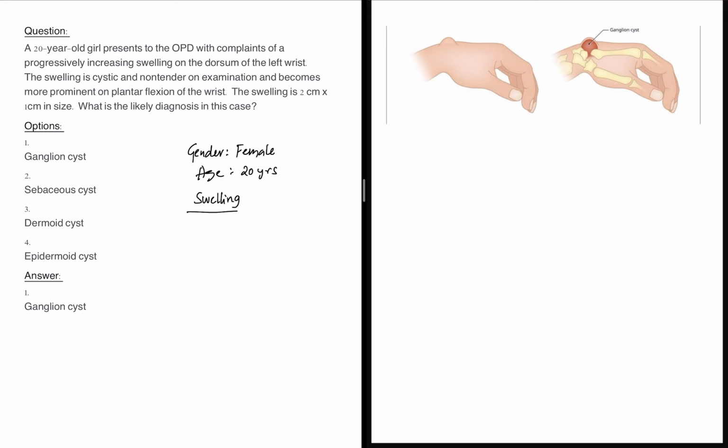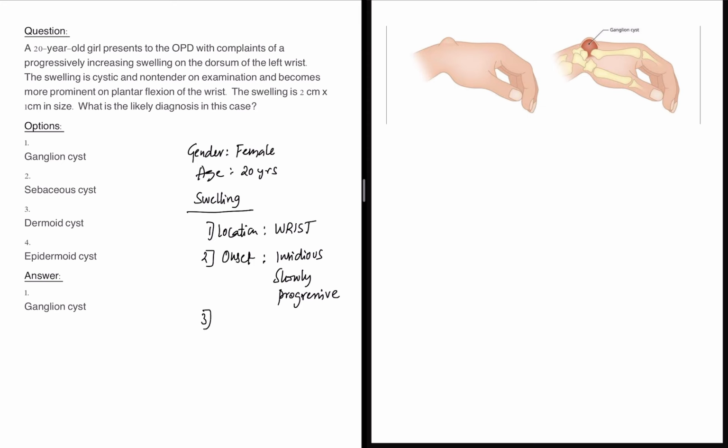Whenever we look at swelling, the first point you look at is location. So where is the swelling present? Swelling is present on the wrist. Next, what is the onset of the swelling? Onset is insidious, slowly progressive. It is not acute. Acute swelling is more or less infectious, but this is an insidious, slowly progressive swelling, and it is increasing.